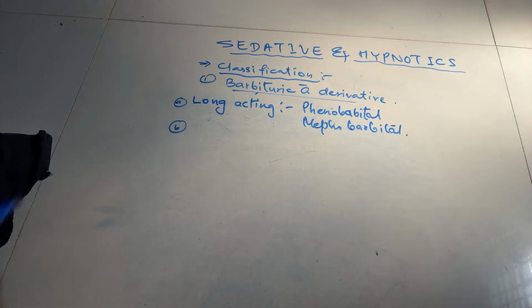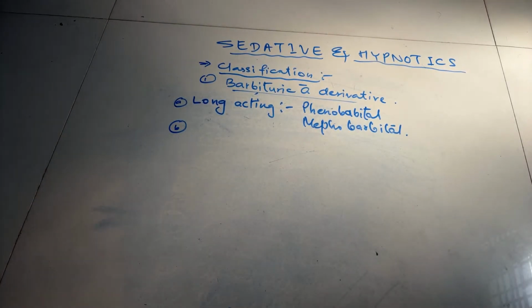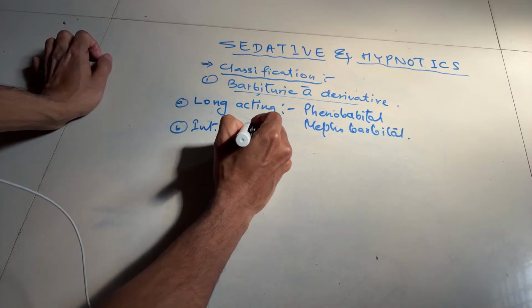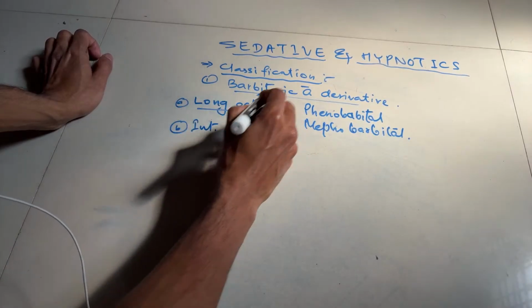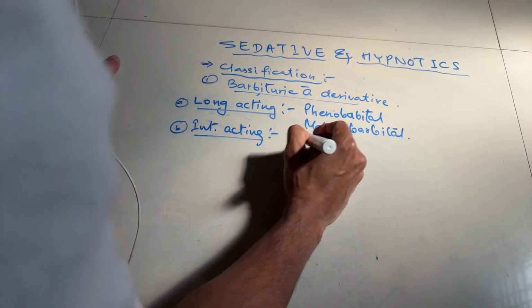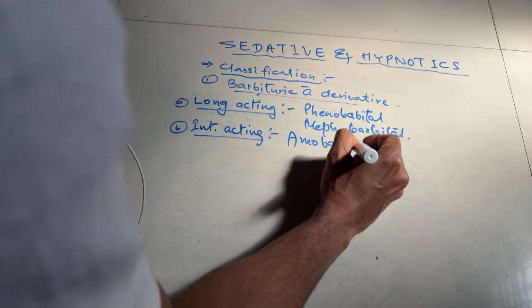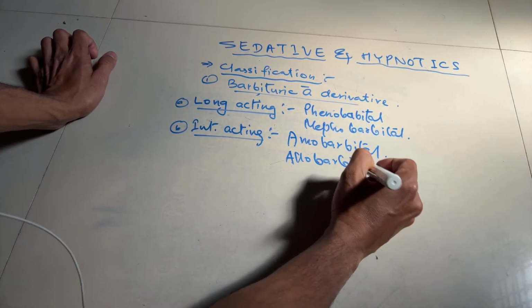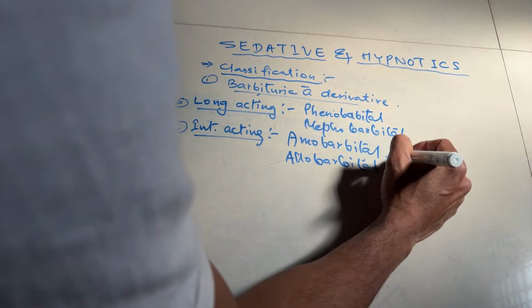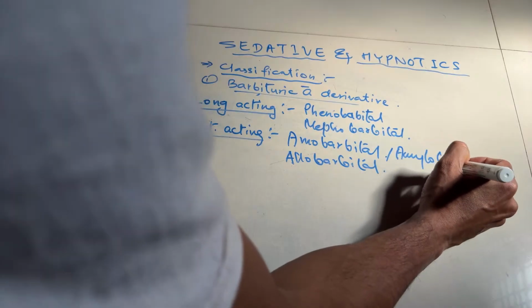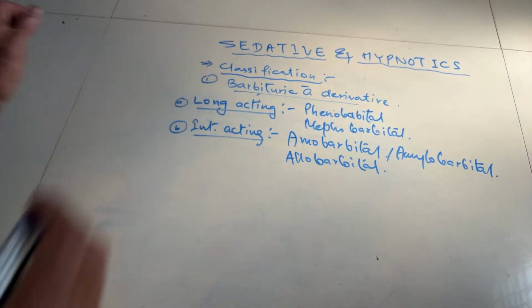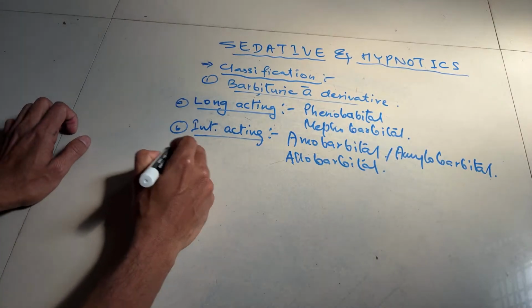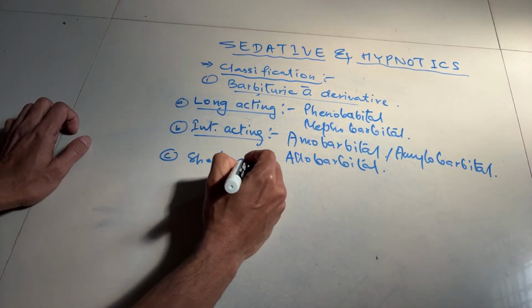Examples are amobarbital and allobarbital. This amobarbital can also be called amylobarbital.